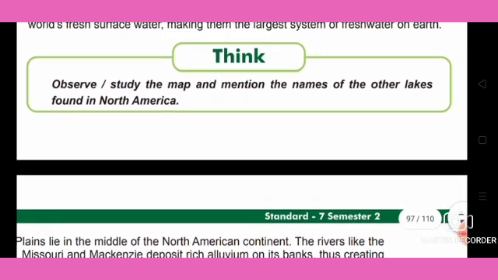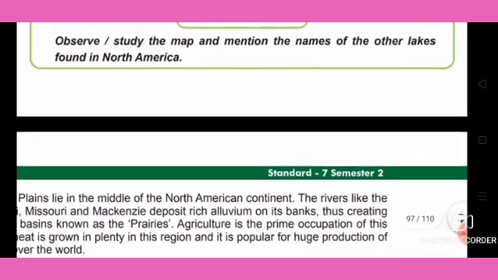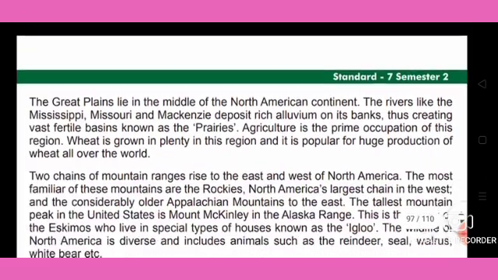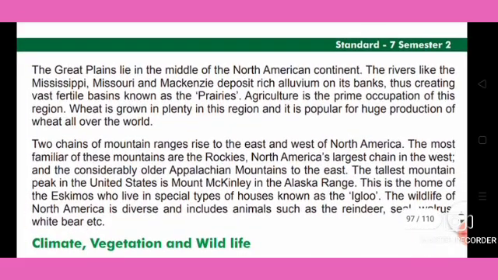Next we will observe and study the map and mention the names of the other lakes found in North America. So some other lakes are also there. So from the map we can understand.